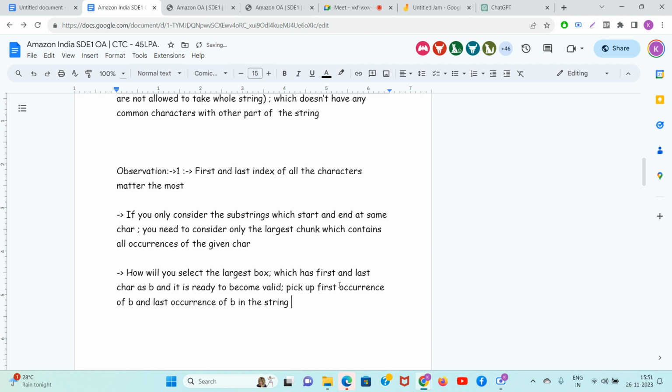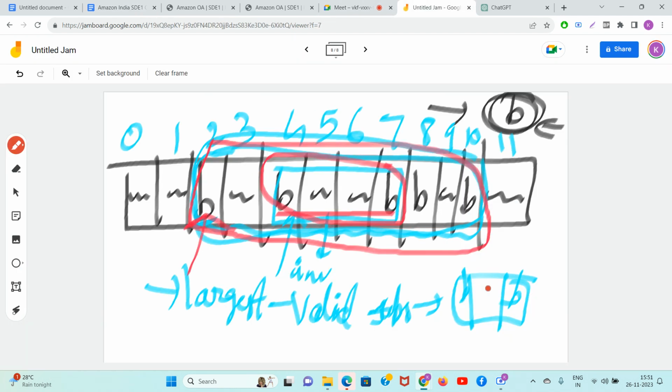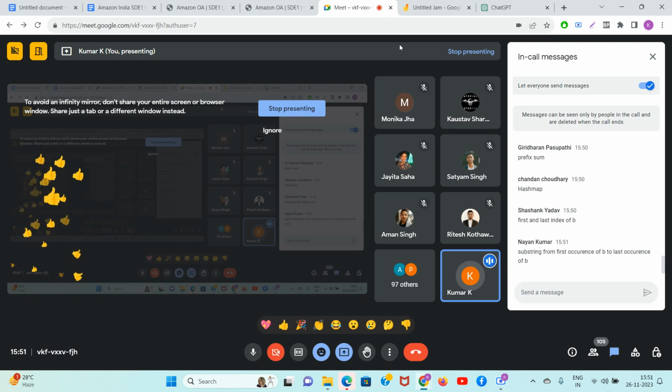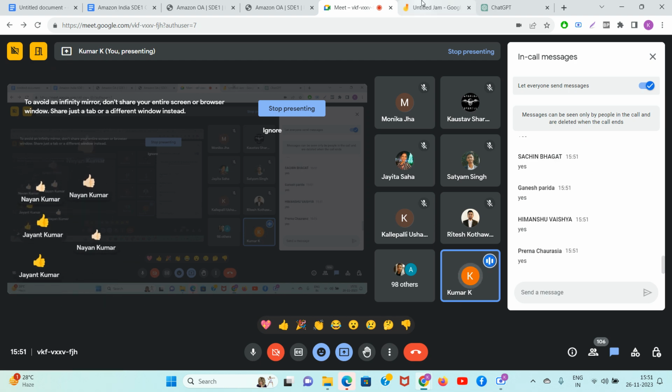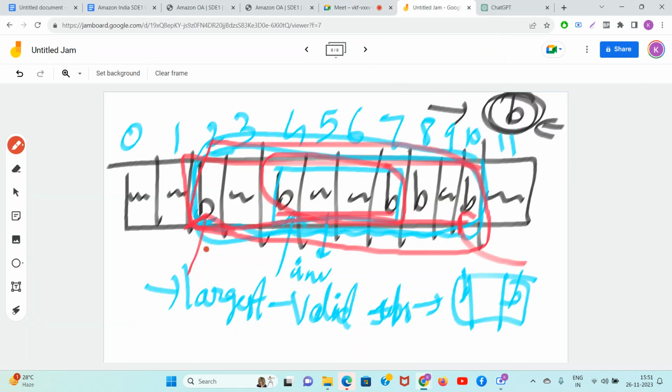So guys, it is this easy. You pick the first occurrence of B, when B came for the first time, and when B came for the last time. It is guaranteed that the remaining B's will all be inside this. Is it guaranteed or not? Start writing yes in the chat, guys, without wasting any time. Is it guaranteed? Okay.